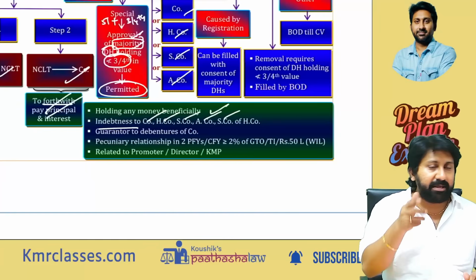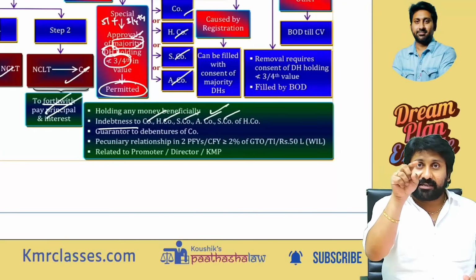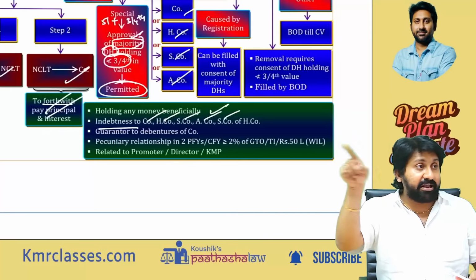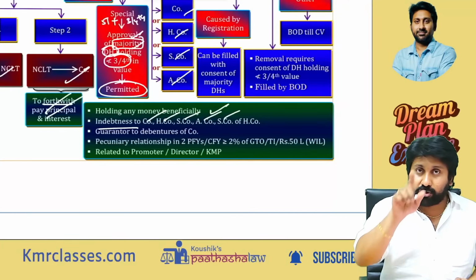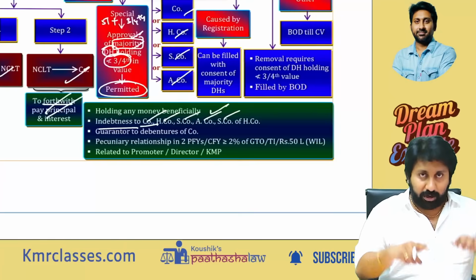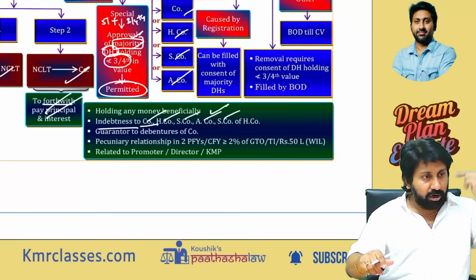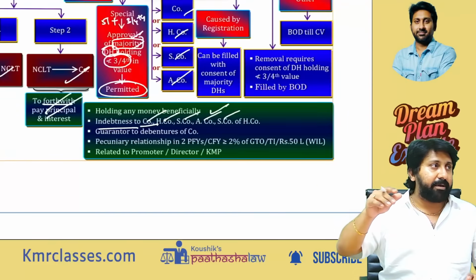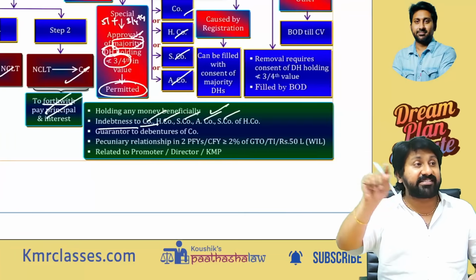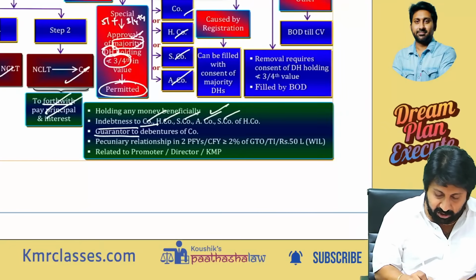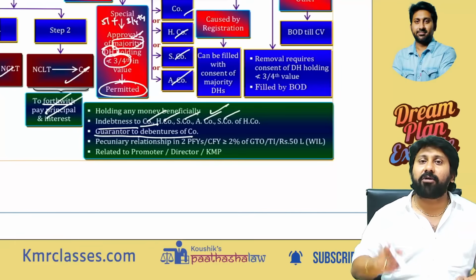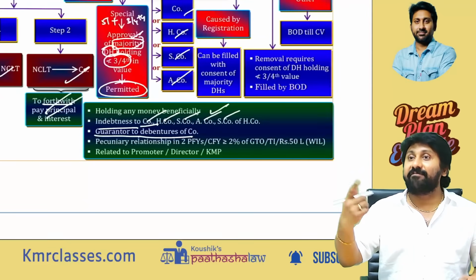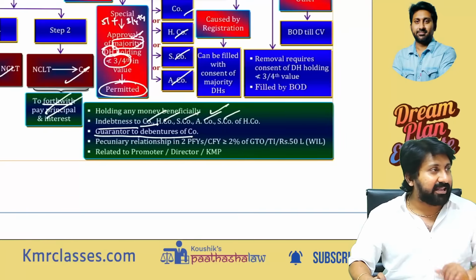Subsidiary of a holding company means, for a holding company there are two subsidiaries. Say X Limited is the first subsidiary and Y Limited is the second subsidiary. You should not even be indebted to these. Not to your company, not to the holding company, not to a subsidiary, not to associates, and not to a subsidiary of the holding company, that is, another subsidiary, a sister concern. Next, guarantor to the debentures of the company: you should not be the guarantor for the debentures issued by the company. If you say, if the company does not pay, I will pay the amount, then how will you be protecting the debenture holders?